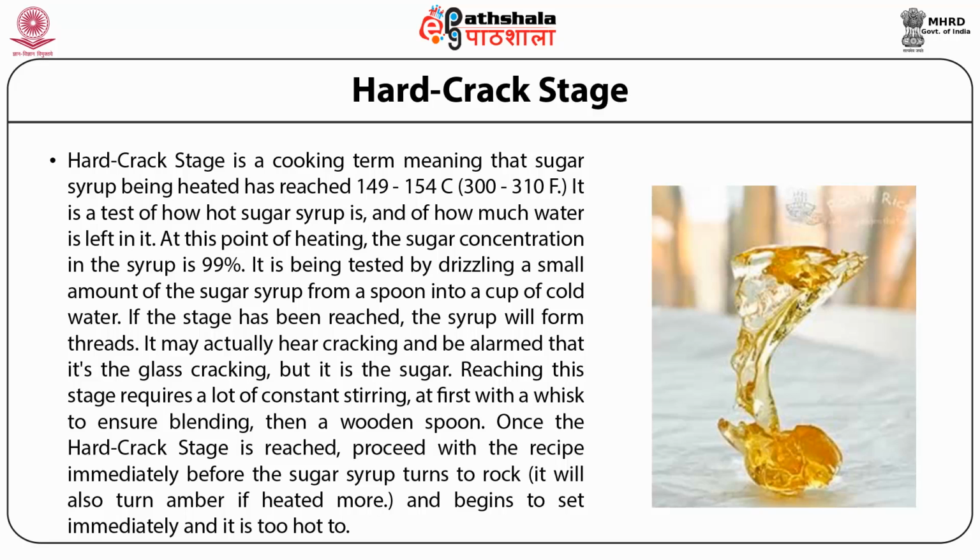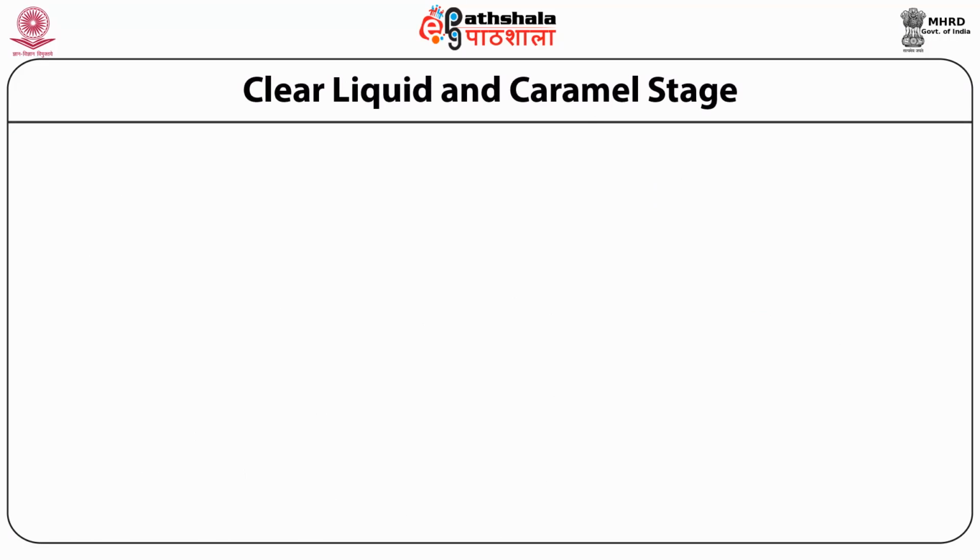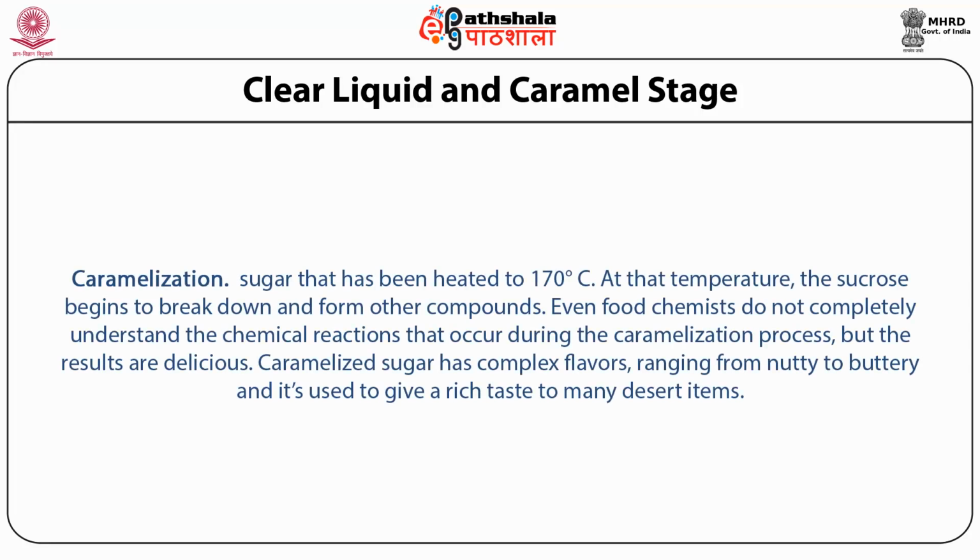before the sugar syrup turns to rock or becomes crystallized. It will also turn amber if heated more and begin to set immediately, and it is too hot to tackle. Dear students, so now your sugar is 100% in the solution and around 160 degrees Celsius. After that, it starts caramelizing. Sugar that has heated up to 170 degrees Celsius starts caramelization. At that temperature, sucrose begins to break down and form other compounds.